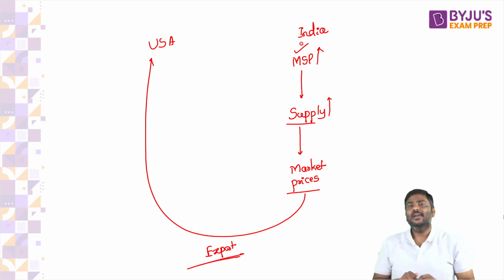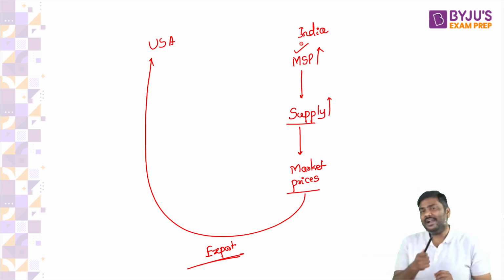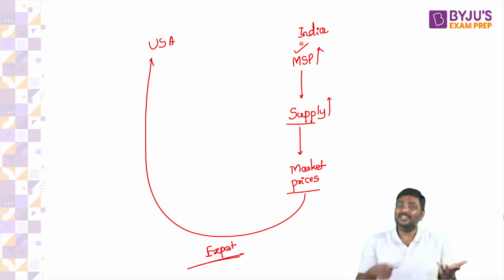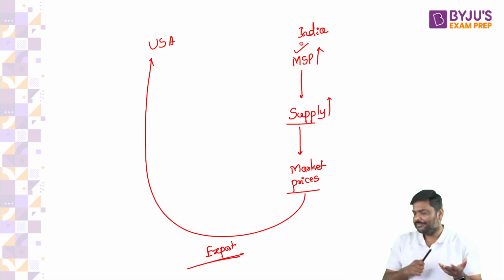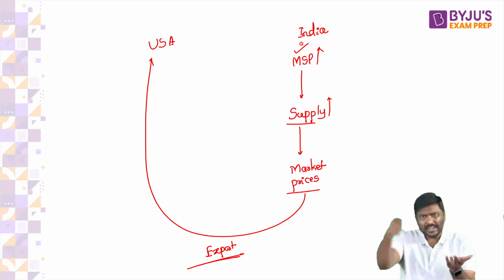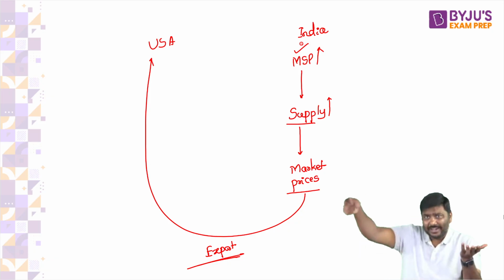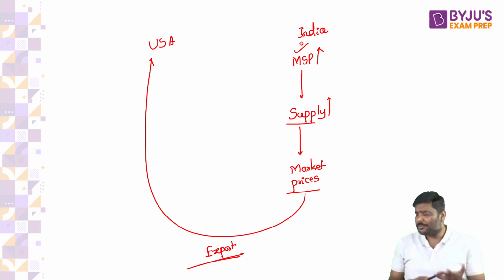Let me know. I will look at the market price of this crop in India, it is lower. And the same crop in USA, prices are higher. So I will purchase from India, export it to USA. Now you are the president of USA. Will you accept the MSP policy of India?